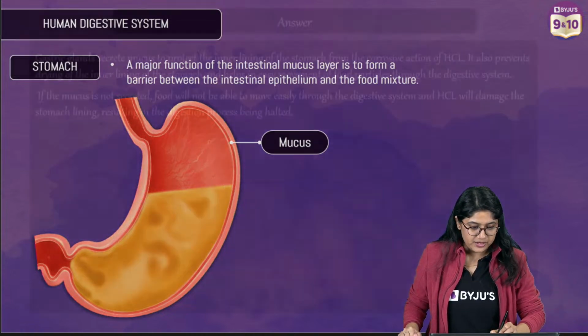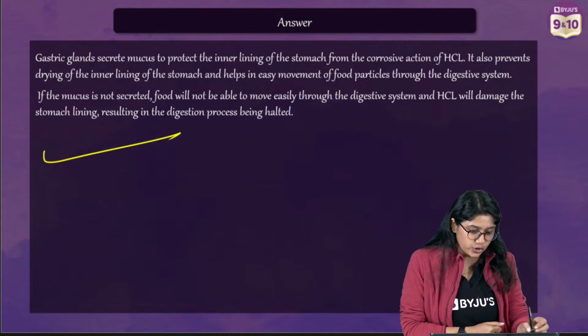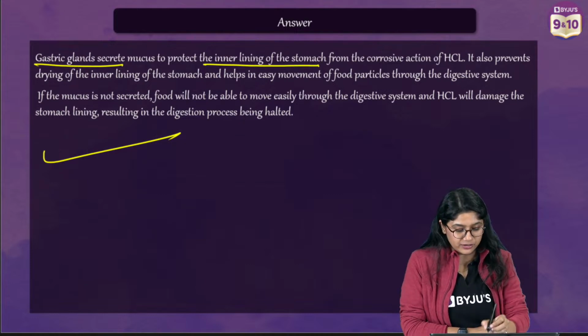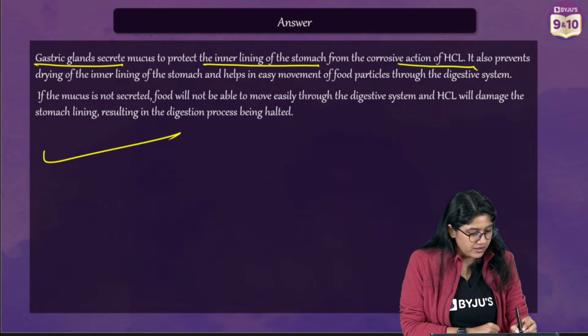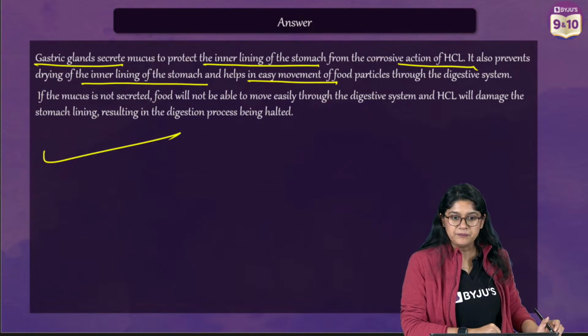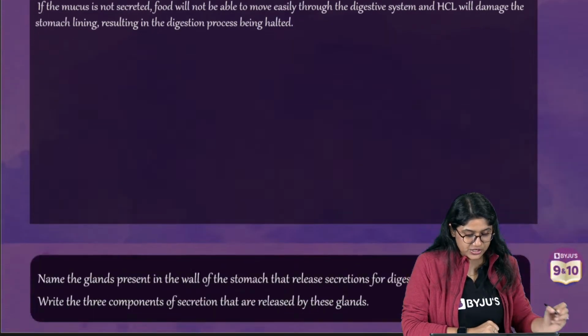Let's go. This is how everyone can frame your answer. I'm not reading it out. You can write in your points. Please make sure you underline the important words, like action of HCl, prevent the drying, easy movement of the food particles, etc. Okay? All the best for the practical examination.